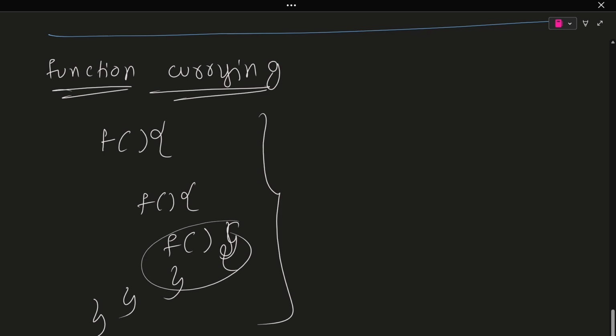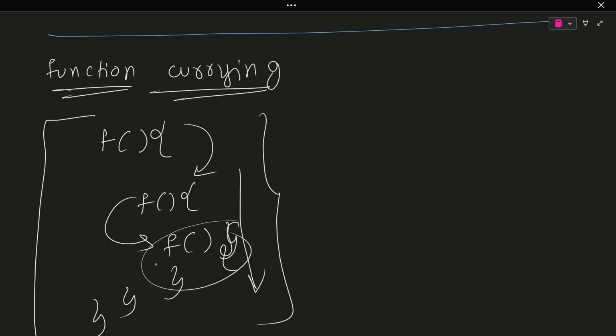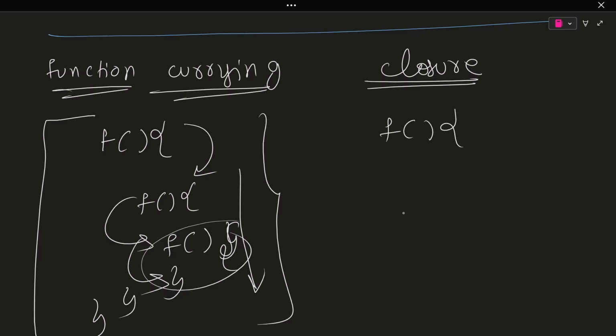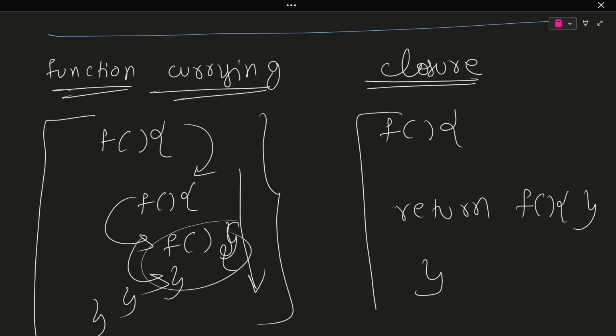Function currying is nothing but multiple functions nested like this, and in this fashion you can go up to infinity also. So this is known as function currying: a function inside a function, a function inside a function, in this fashion. And one of the famous favorite topics is closures. Closure is nothing but, as I have already discussed, you have a function and inside that you return a function. That is known as a closure.